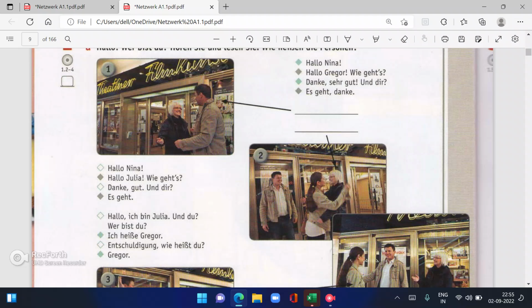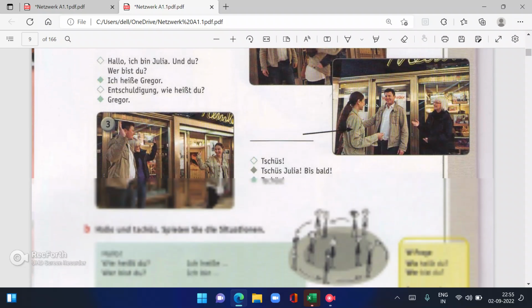Gregor. So in this, she is saying, hello, I'm Julia. And you? Wer bist du? Who are you? In this, she is saying, who are you? Then the answer is ich heiße Gregor. Then she didn't understand. She said, excuse me, what is your name? Then he said, Gregor. This is Entschuldigung.